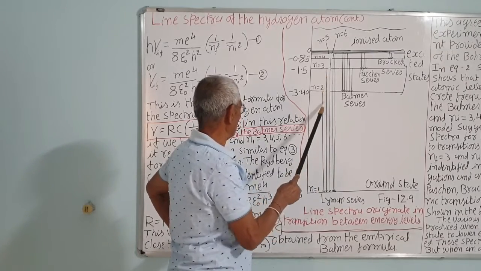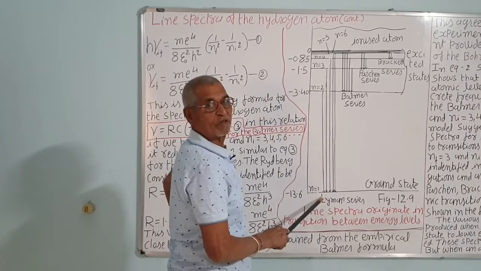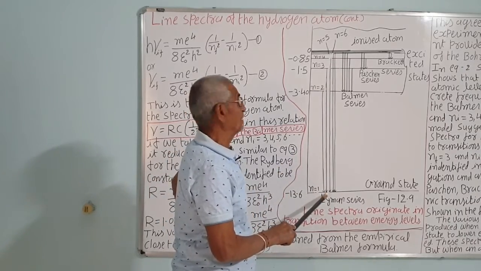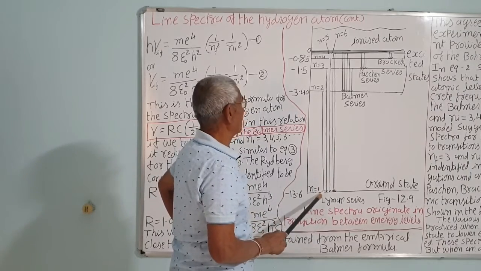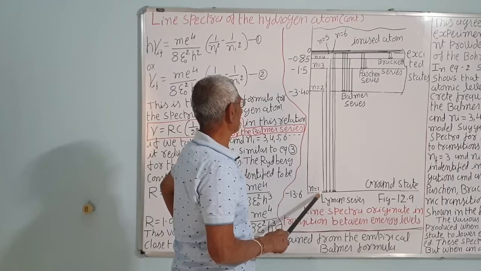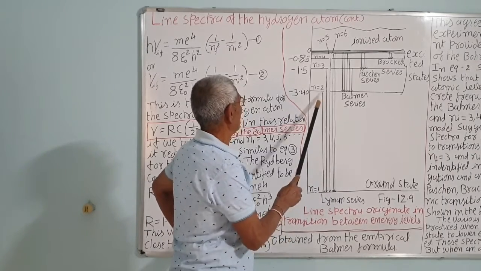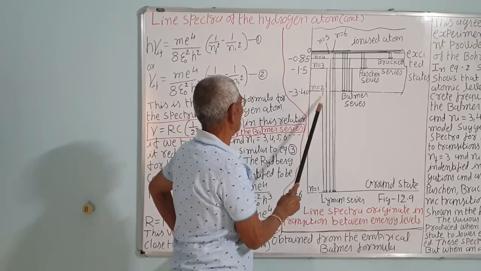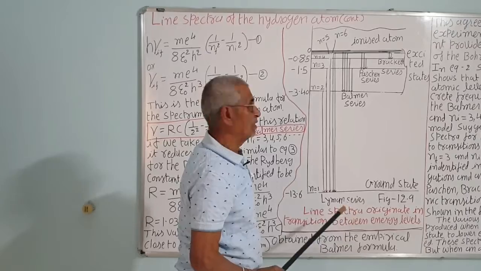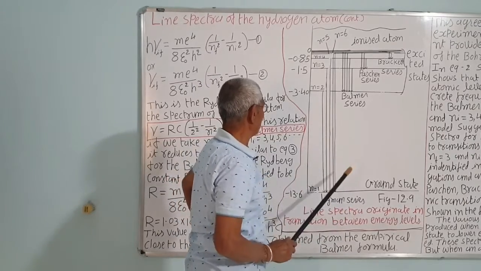And one more point to be remembered: when the electron jumps from the 3rd to the 1, the energy difference is larger, so frequency will be more and lambda will be less. If it jumps from the 2 to the 1, the emitted photon's frequency will be less, lambda will be more. Here lambda will be least, frequency will be highest. If you go up, the frequency increases and the wavelength decreases, and so on.